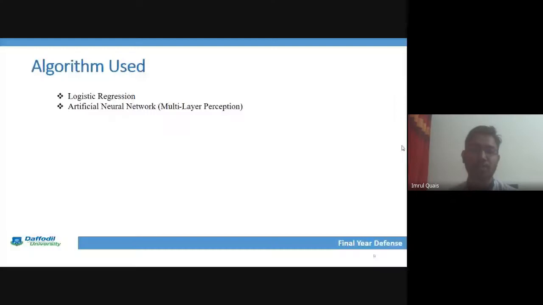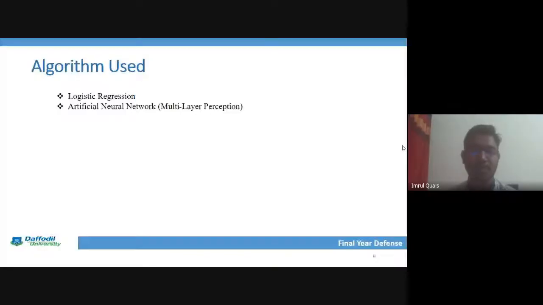Next point is the algorithm. Here I have used logistic regression and artificial neural network of multilayer perceptron, and I used this logistic regression and artificial neural network with Python in Google Colab, and with the help of SPSS version 21.